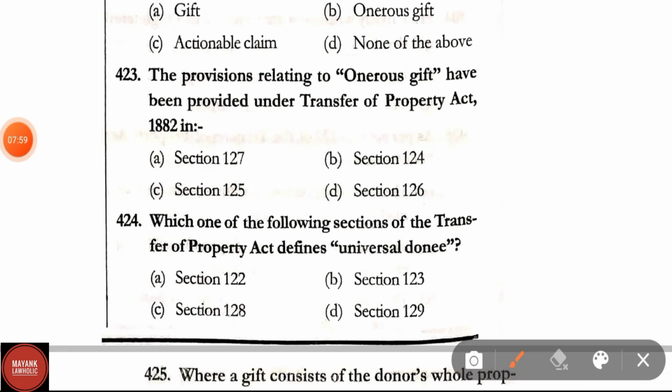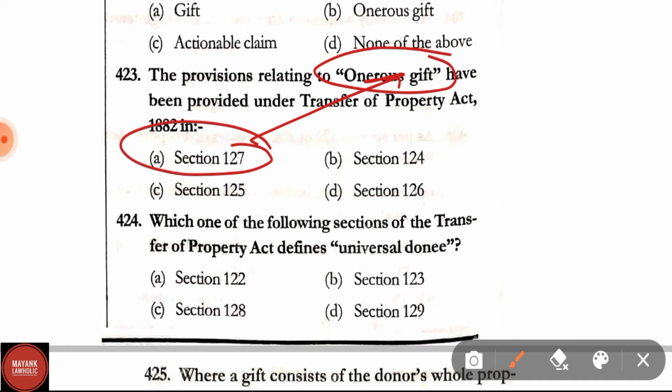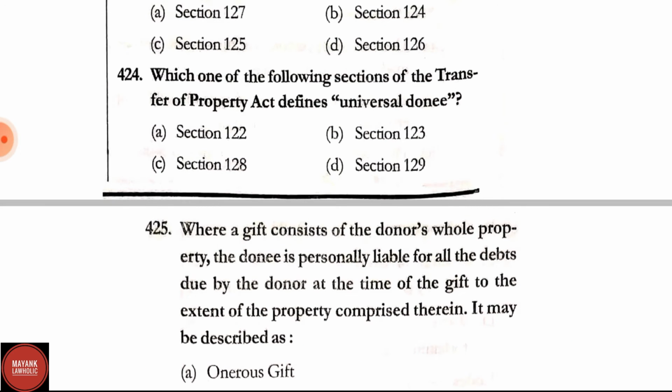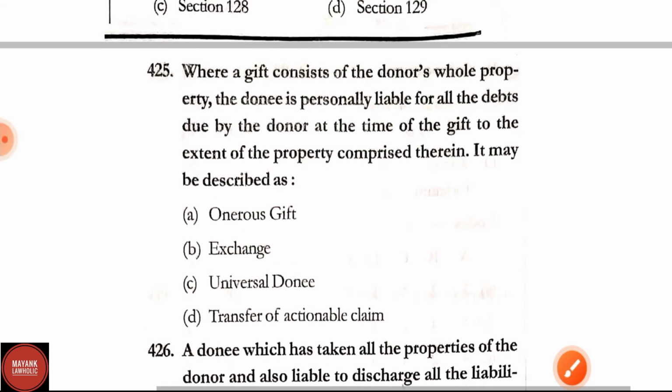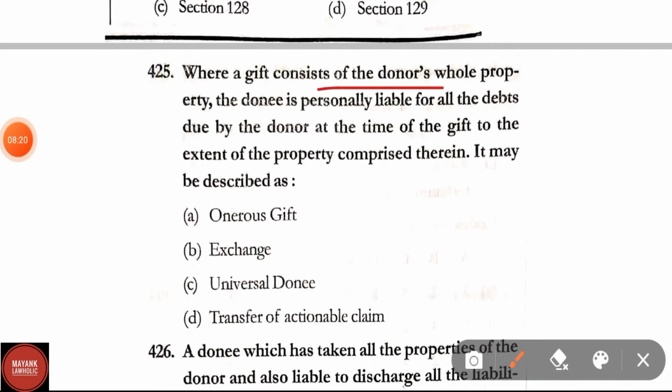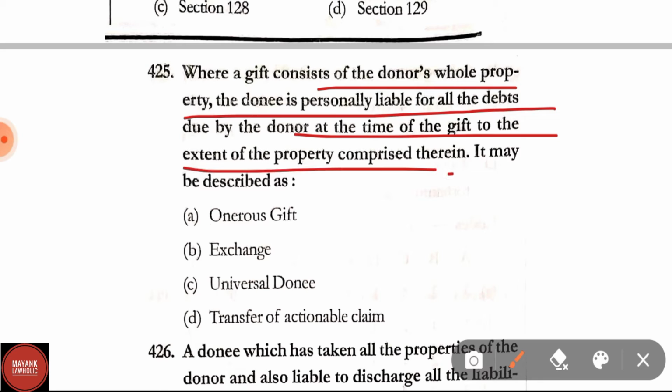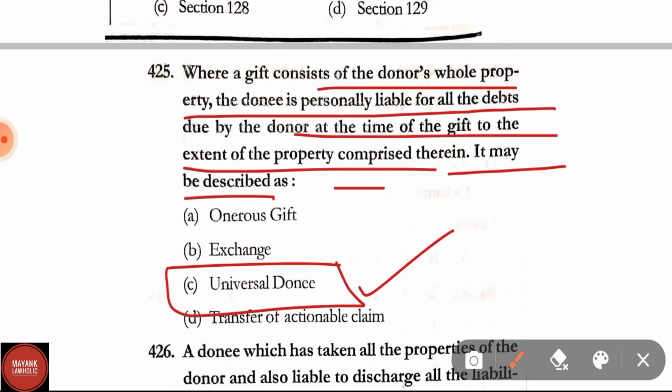Question number 423. The provisions relating to onerous gift have been provided under Transfer of Property Act 1882 in section 127. Question number 424. Which one of the following sections of TPA defines universal donee? Section 128 defines universal donee. Question number 425. Where a gift consists of the donor's whole property, the donee is personally liable for all the debts due by the donor at the time of the gift to the extent of the property comprised therein. It may be described as onerous gift, exchange, universal donee, transfer of actionable claim. Correct answer is universal donee.